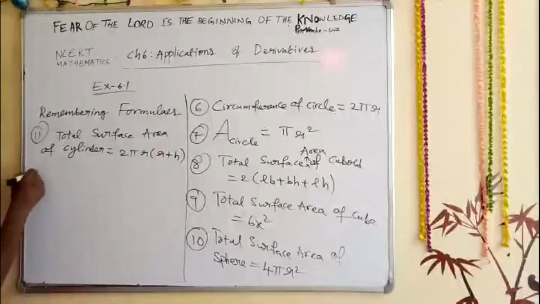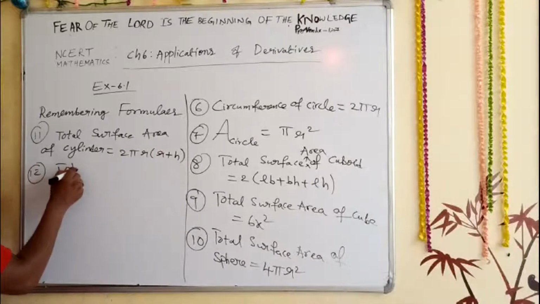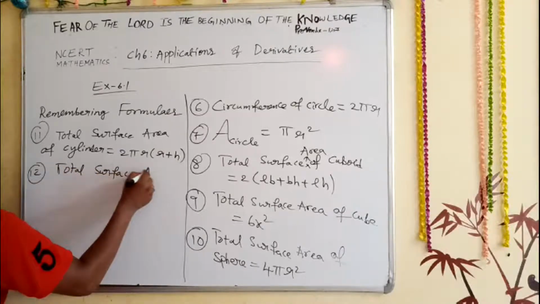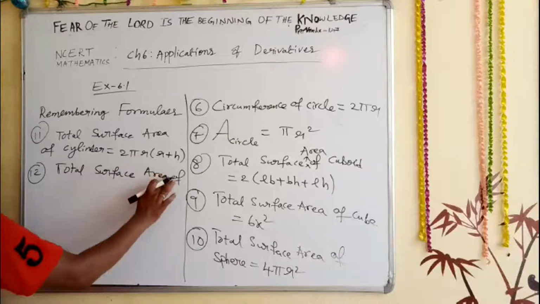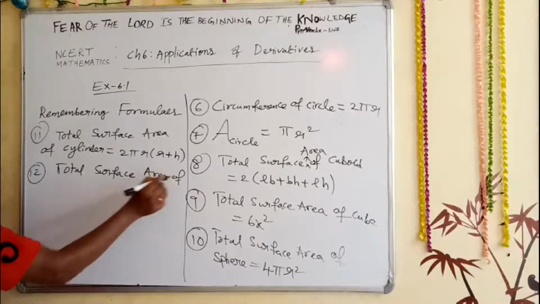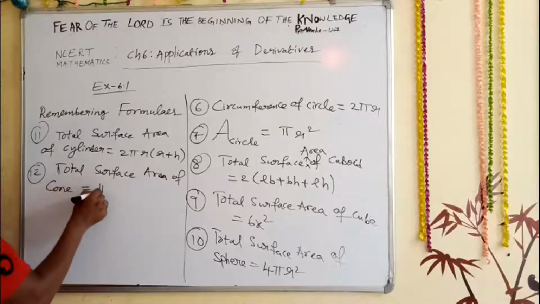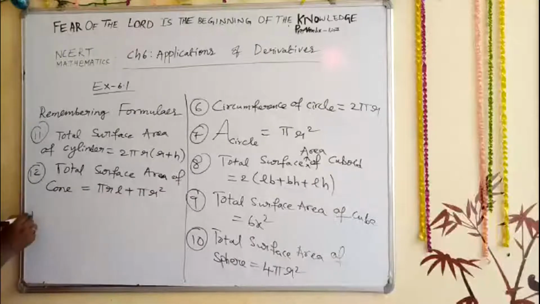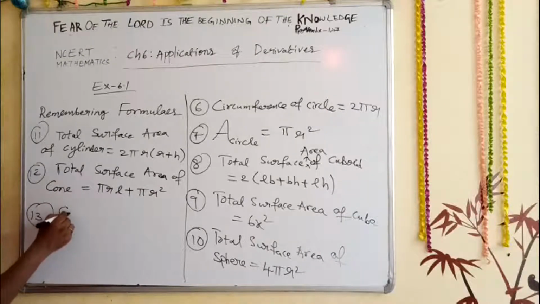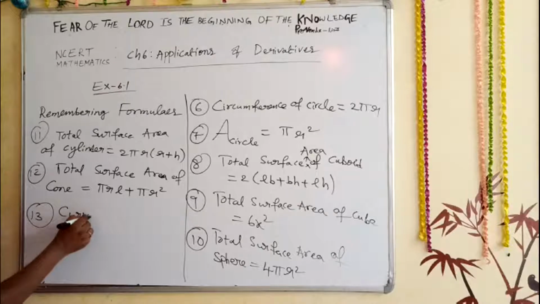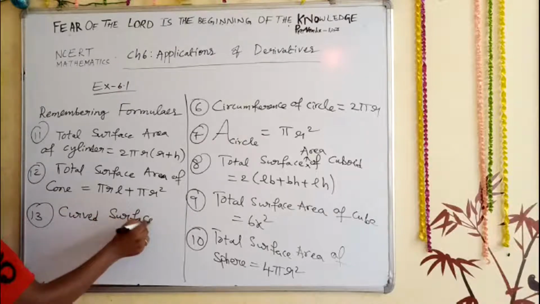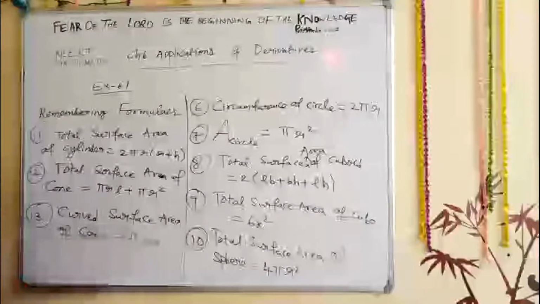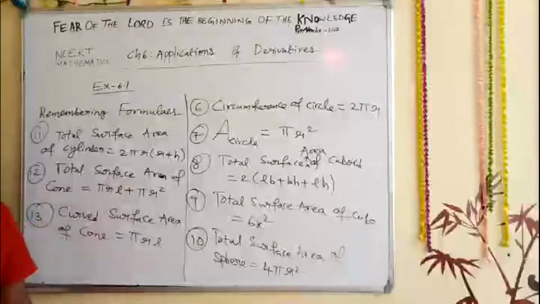And next, the 12th one, total surface area of a cone: pi r l plus pi r square. And the 13th one, curved surface area, pi r l. So these are the 13 formulas you have to remember.